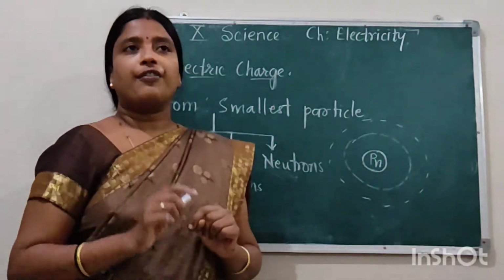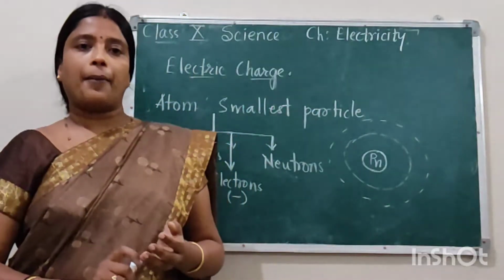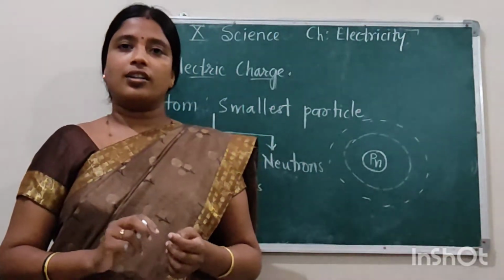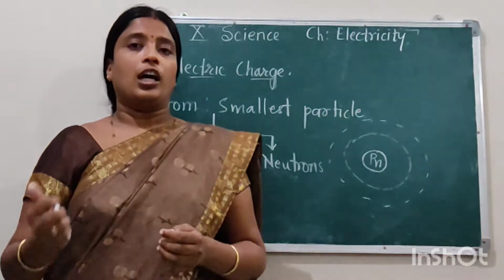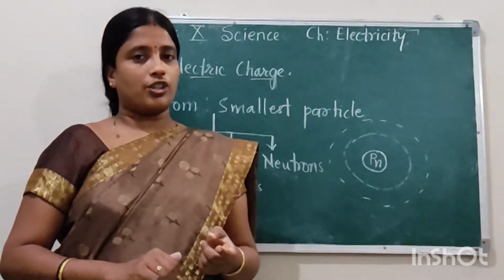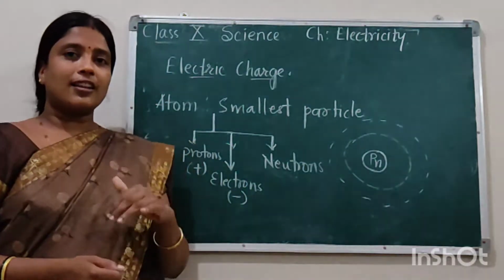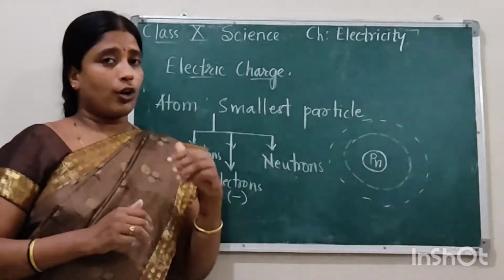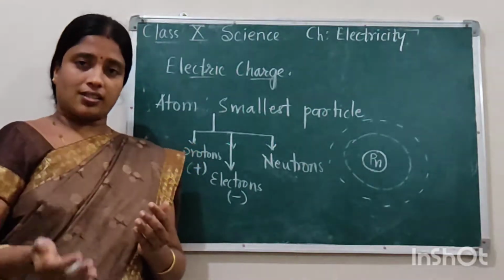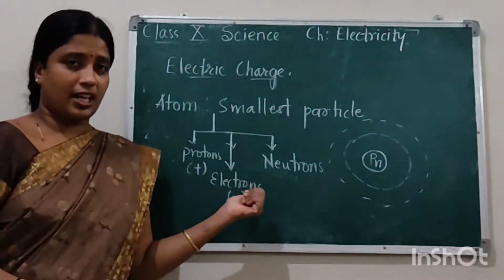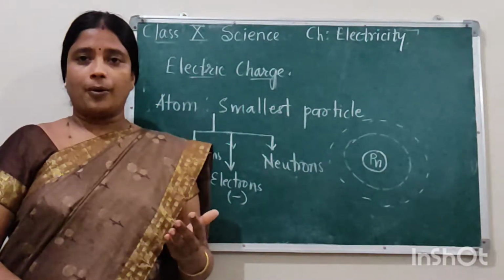For example, when you rub a glass rod with a silk cloth, okay, what happens is that from the glass rod, electrons are transferred to the silk cloth. So that is why the glass rod becomes positively charged and the silk cloth becomes negatively charged. Okay, so in this way the protons do not move, but the electrons from the glass rod get transferred to the silk cloth. So the movement of electrons takes place, and this movement of electrons is what causes electricity to be produced.